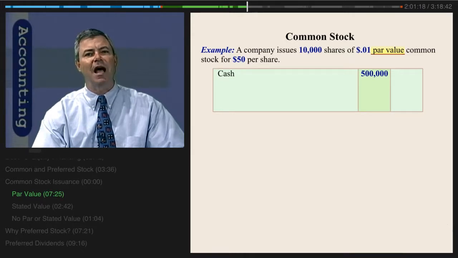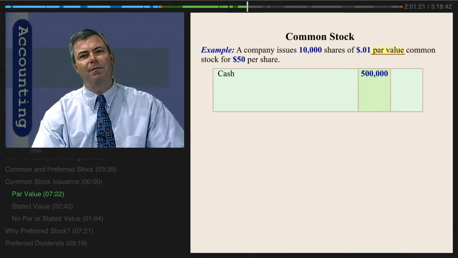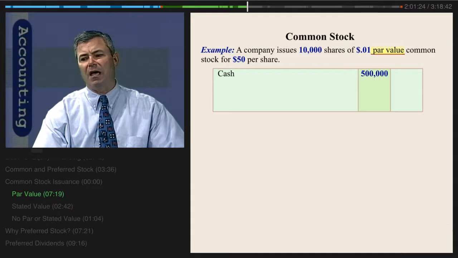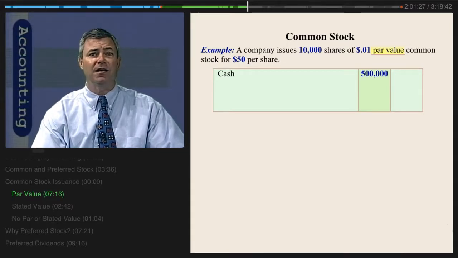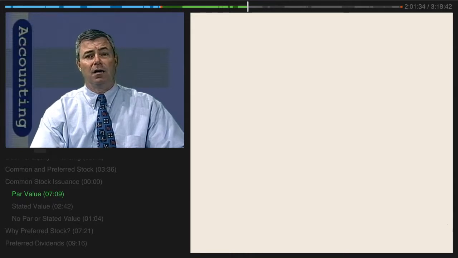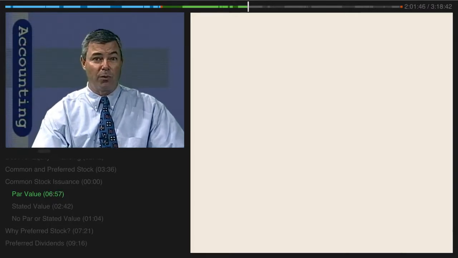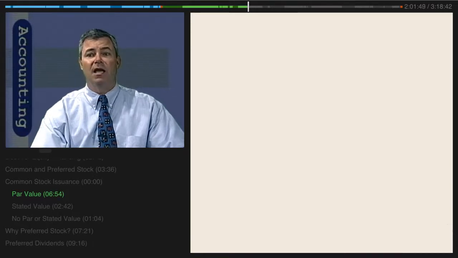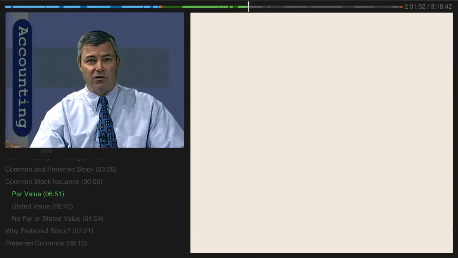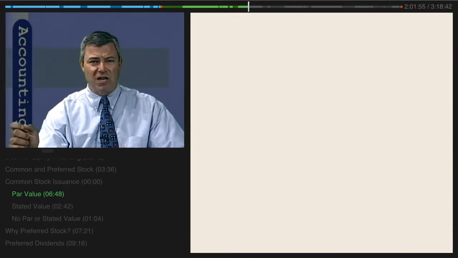I wish, in fact, it would just disappear. The fact of the matter is this term par value has been around for years and years and frankly is obsolete. But because it exists in many states, and it is the states individually that have the right to authorize and allow for the incorporation of businesses. So if you wanted to start a corporation and you're operating in the state of Utah, it is the state of Utah that has the right to establish your business as a separate corporate entity.